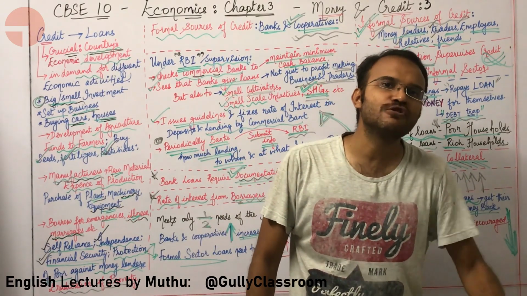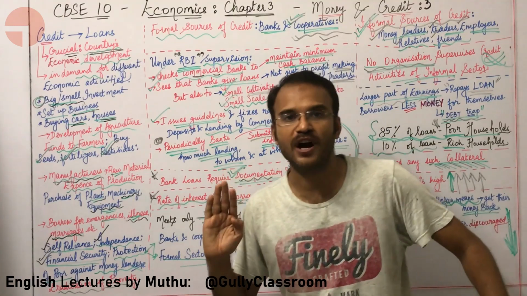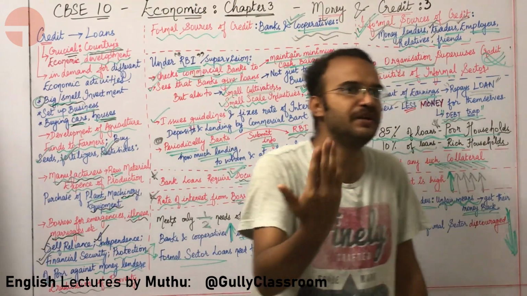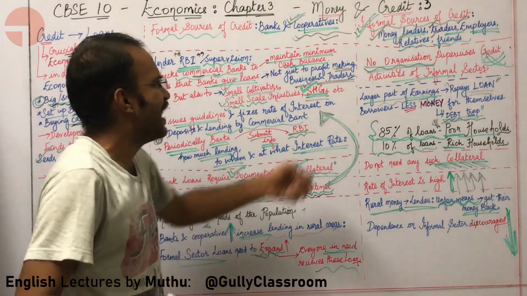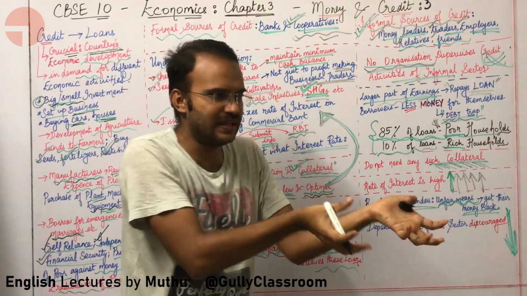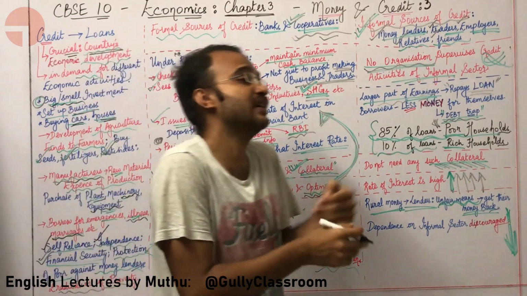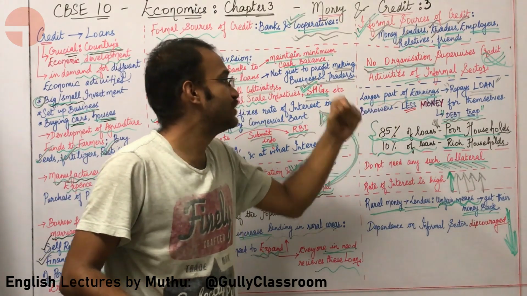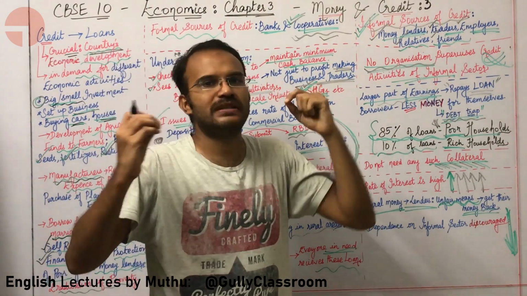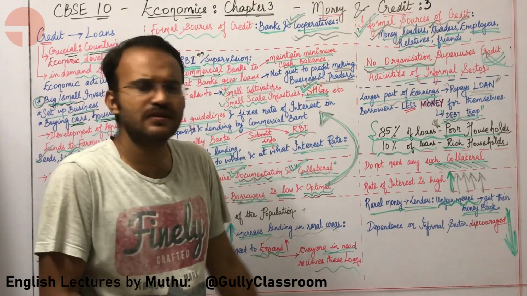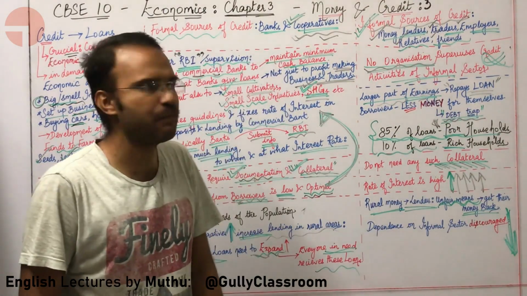Why should the informal be discouraged? Because a large part of the earnings that the borrower gets is usually given back to the lender as interest. So there is very little money left for the borrowers themselves, and they get stuck in the debt trap.